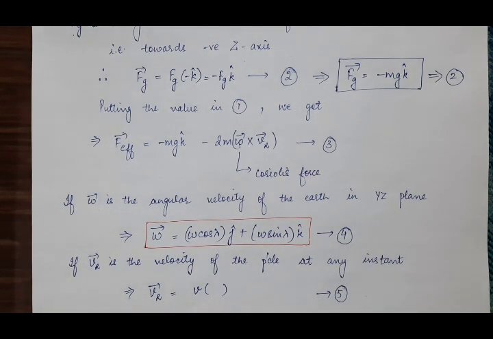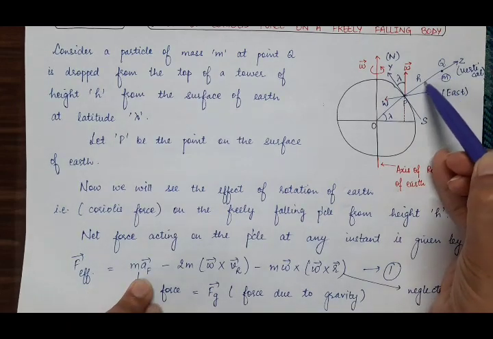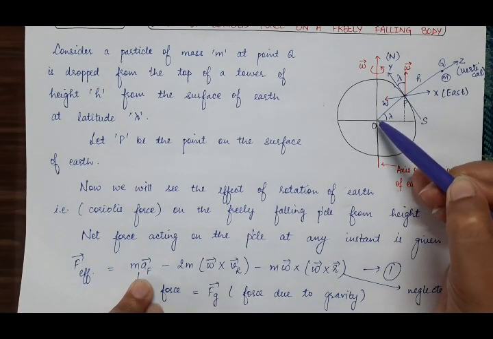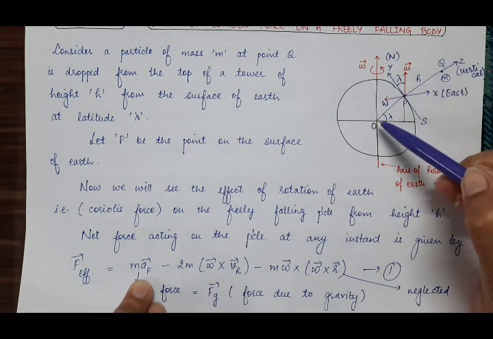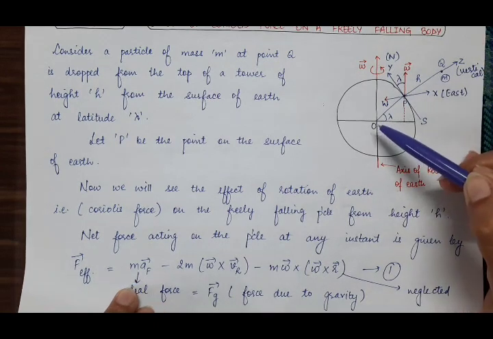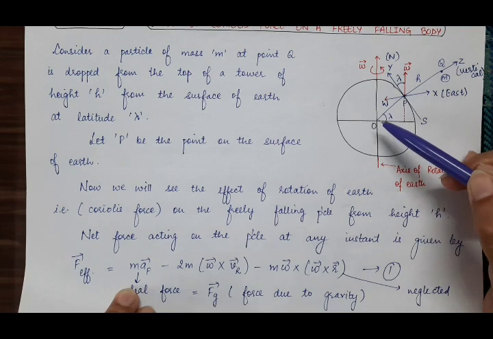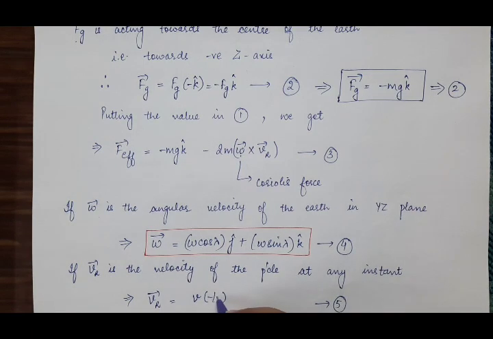It is towards the center of the earth. From this point Q, the particle is falling freely towards the center of the earth. It means the particle is falling along the negative z-axis. If this is the positive z-axis, this is the negative z-axis, so the unit vector along the negative z-axis is minus k cap. So Vr vector will be equal to the magnitude of velocity V into minus k cap, which is equal to minus V k cap. And suppose this is equation 4.